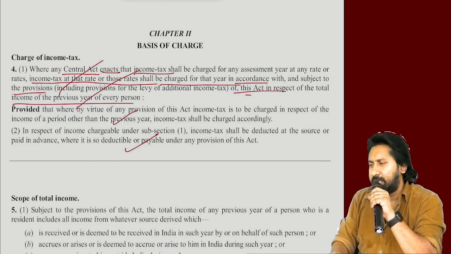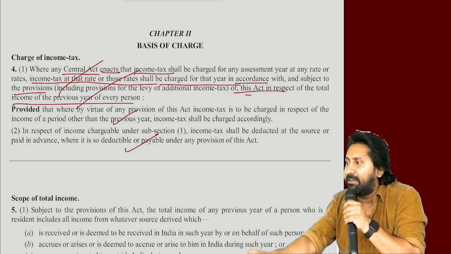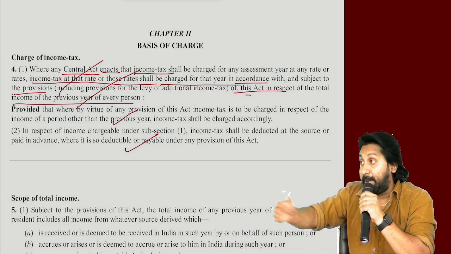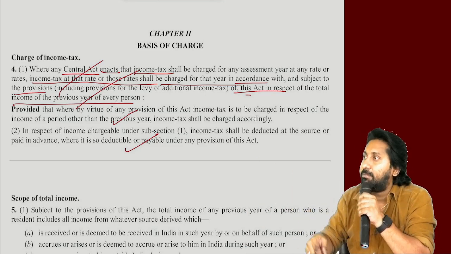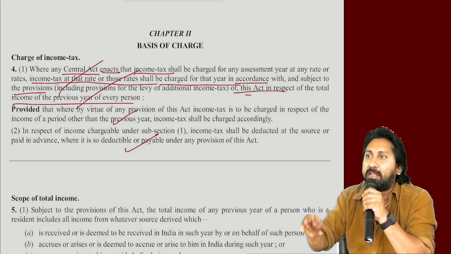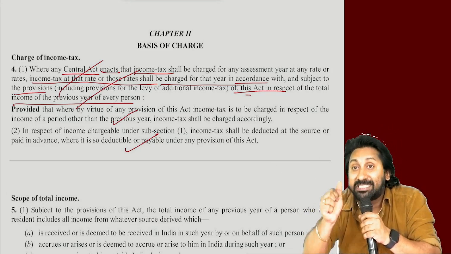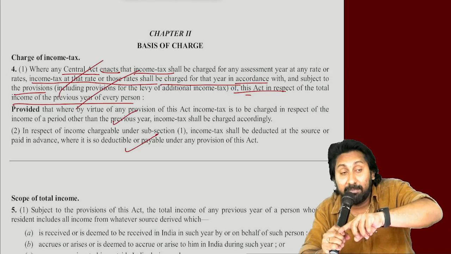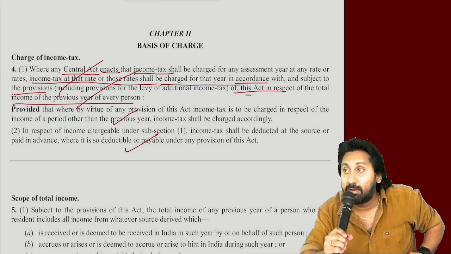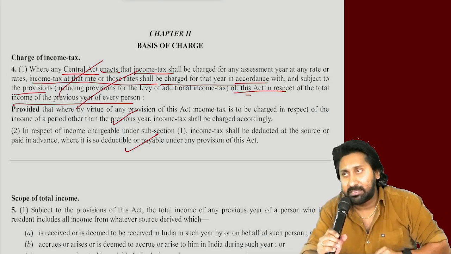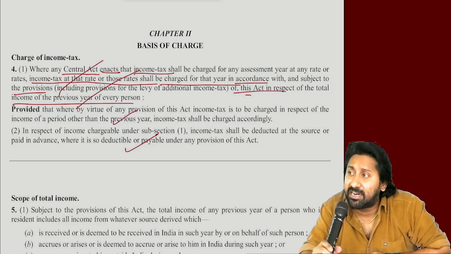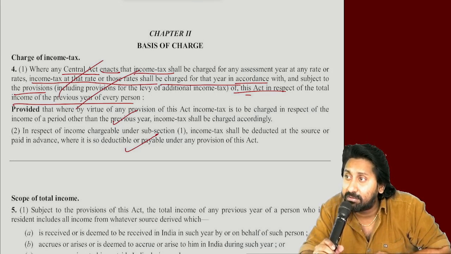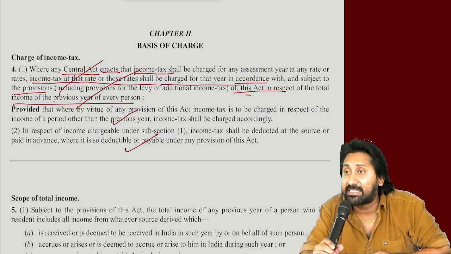Now you answer my question. In the 23-24 previous year, I made a capital gain, but I did not bring it to the records. Department found it and wanted to target me by raising a demand to pay the tax. As per which act? I was caught in 25-26, but the income is made in which year? Are you listening or not? Start again. I sold my land in which year? 23-24.